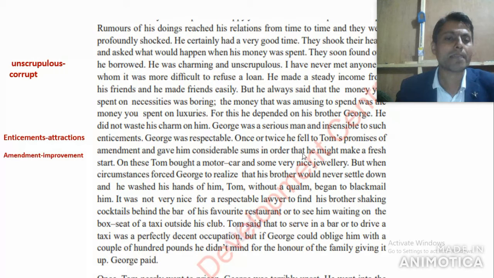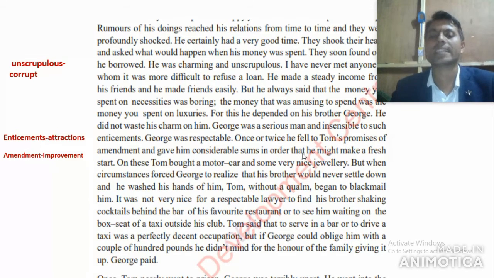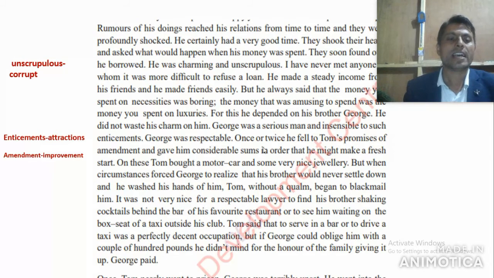Okay, here amendment means what? Improvement, to bring improvement in his life, and considerable sums means enough amount of money. Gave him in order that he might make a fresh start. Actually, George Ramsey wanted to bring change in his brother Tom Ramsey, so he spent money, hoping to bring change in his brother Tom Ramsey. Got it?